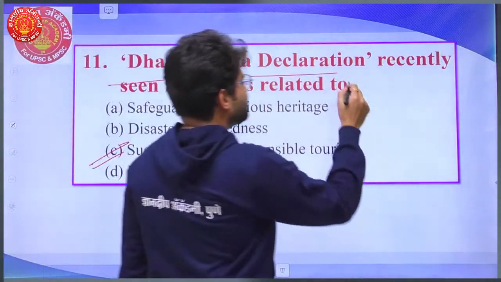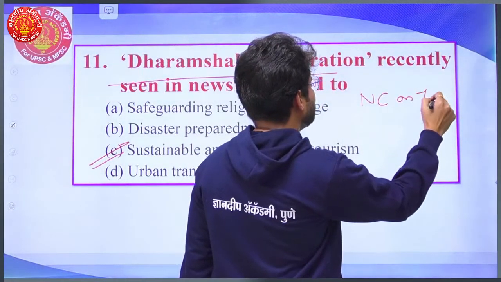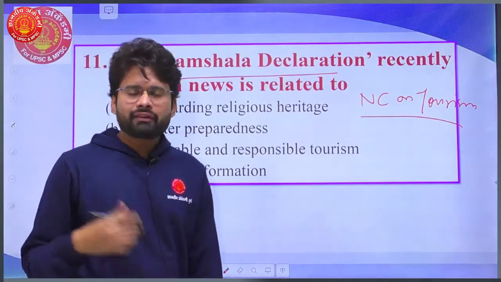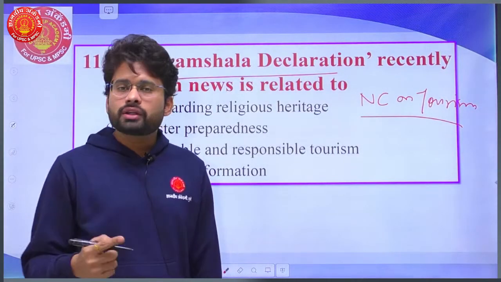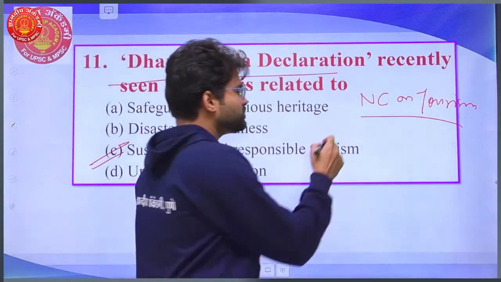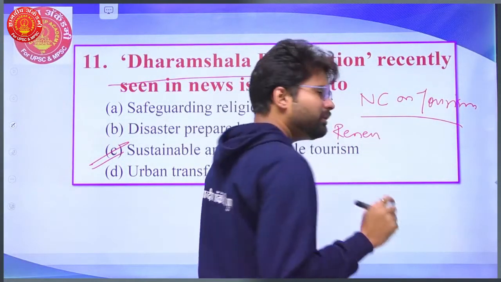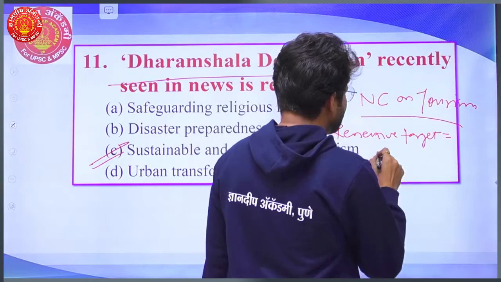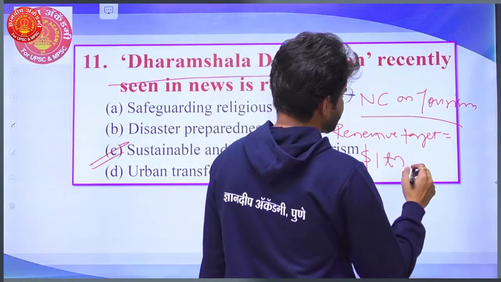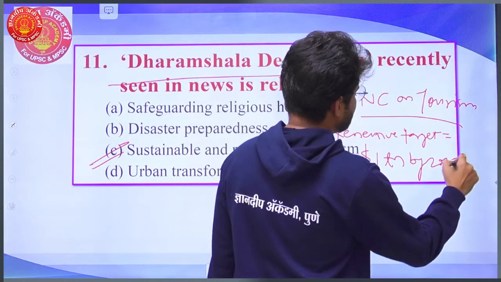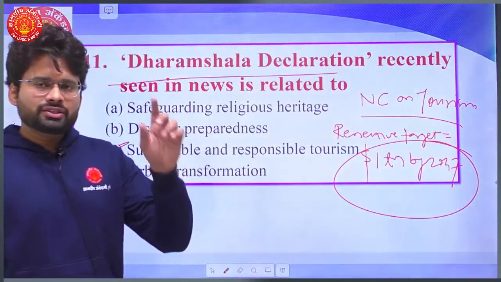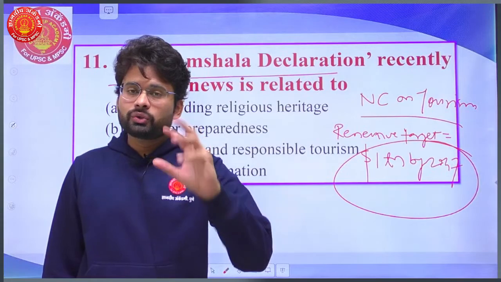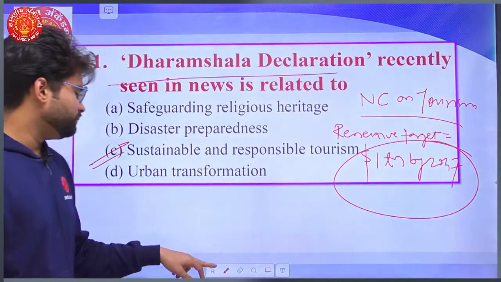So that was the national conference on tourism, and in this declaration they have aimed for collecting revenue of $1 trillion by 2047. So the revenue target for sustainable tourism development is $1 trillion USD by 2047. This is an important fact. There is a need of $1 trillion for developing tourism on sustainable lines by 2047. So they are going to collect that.